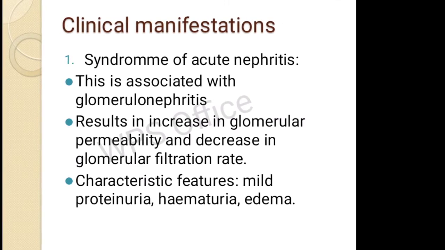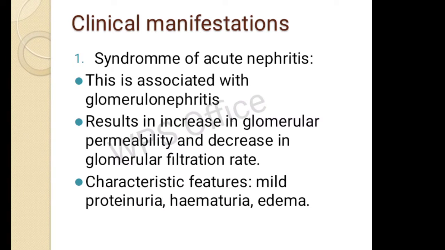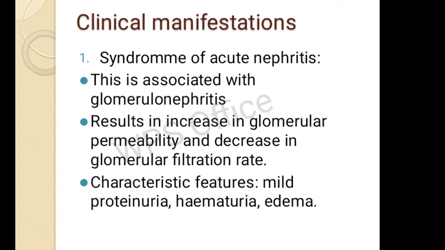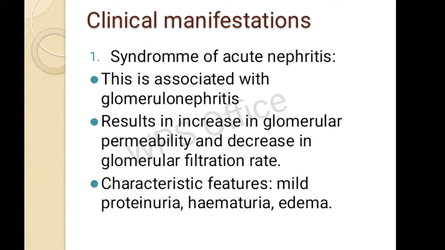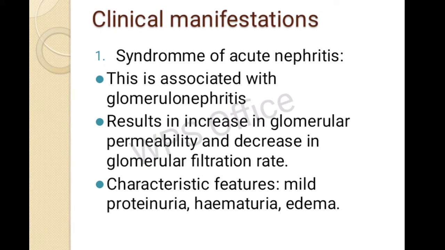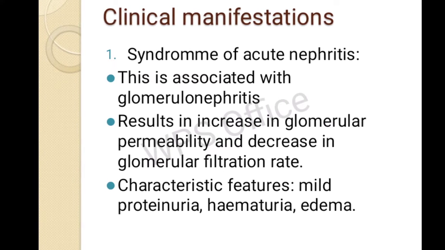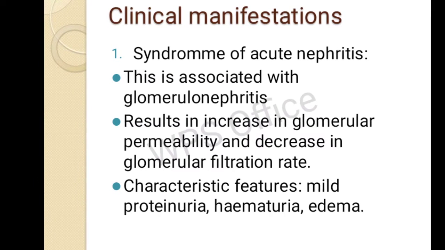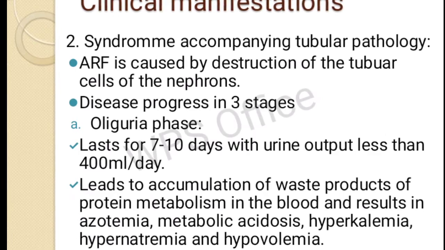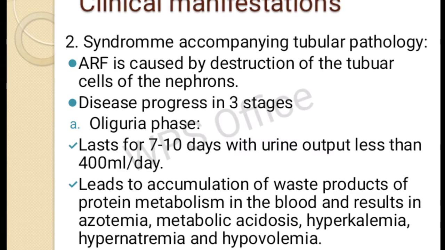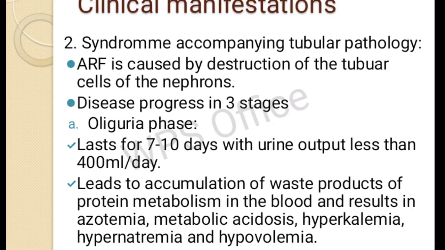The first one is syndrome of acute nephritis. Under this, there will be increase in glomerular permeability and decrease in glomerular filtration rate. So the characteristic features are proteinuria, hematuria. Proteinuria means protein in the urine, hematuria means blood in the urine, then edema will be there, okay. Then next is a syndrome of accompanying tubular pathology. Under this, three phases are there: oliguric phase, diuretic phase, and recovery phase.